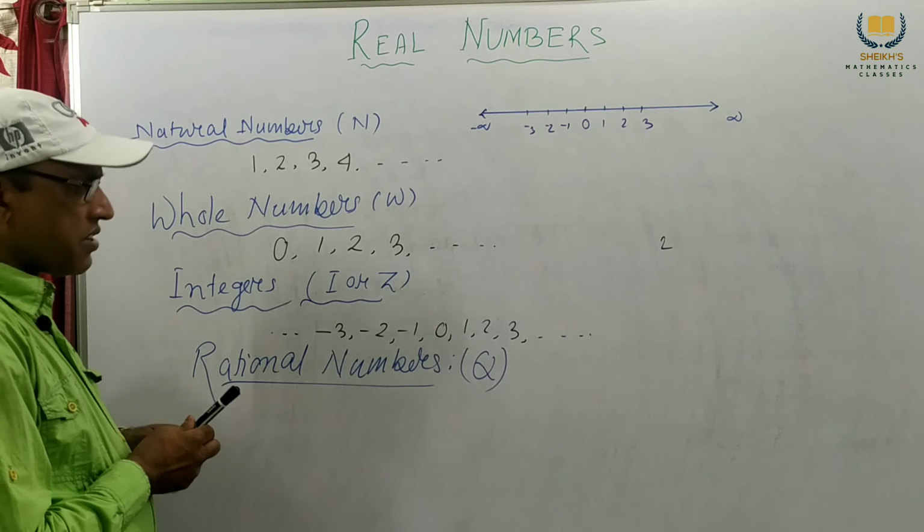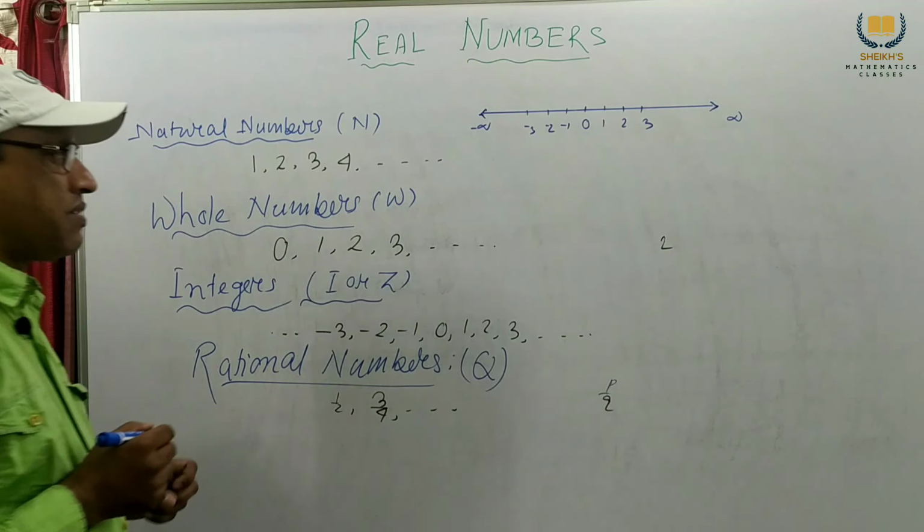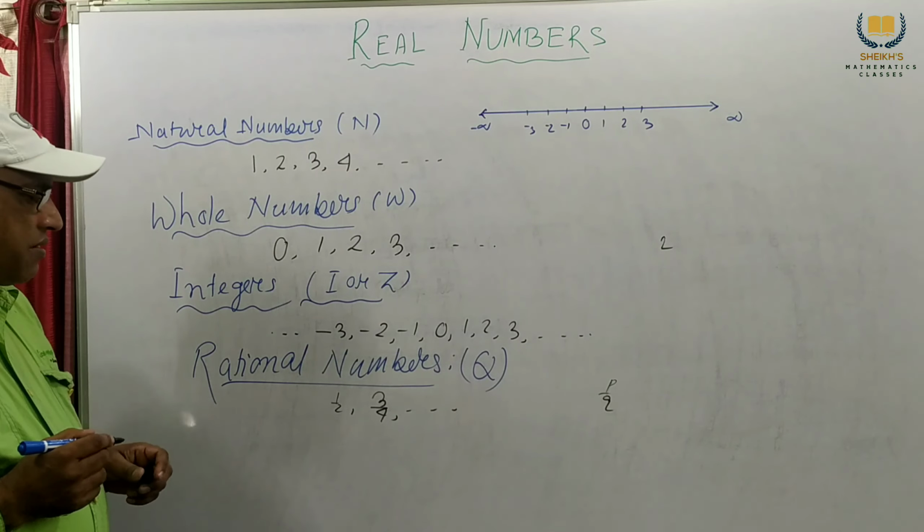Suppose 1 by 2, 3 by 4, the fractions are rational numbers.